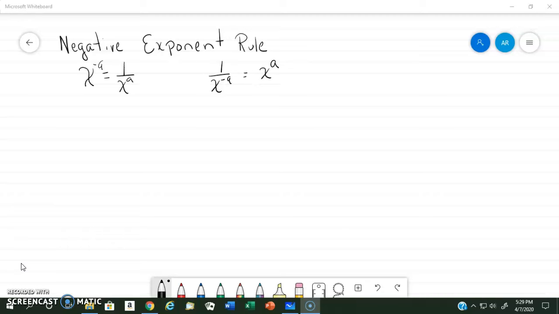It also works the other way. If I start with 1 over x to the negative a, I also would flip and change the reciprocal and change the sign to have x to the a. So let's see this in action.